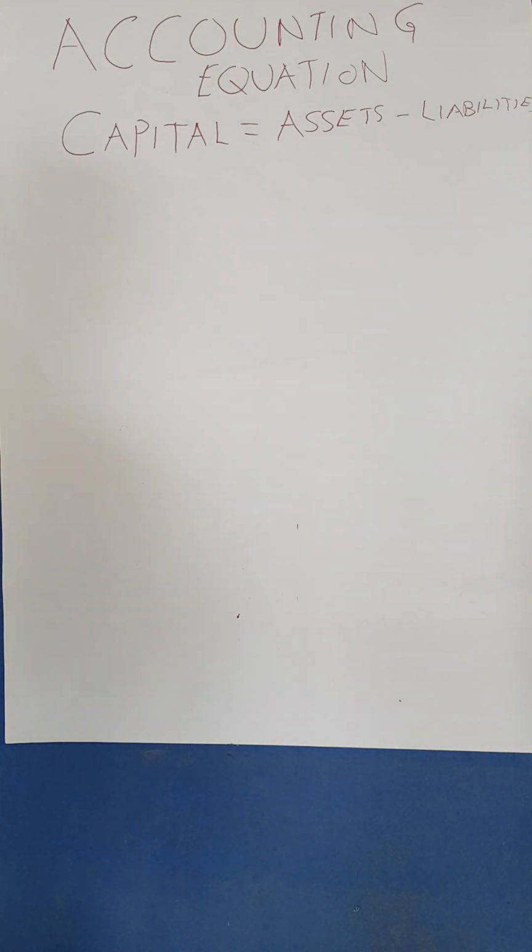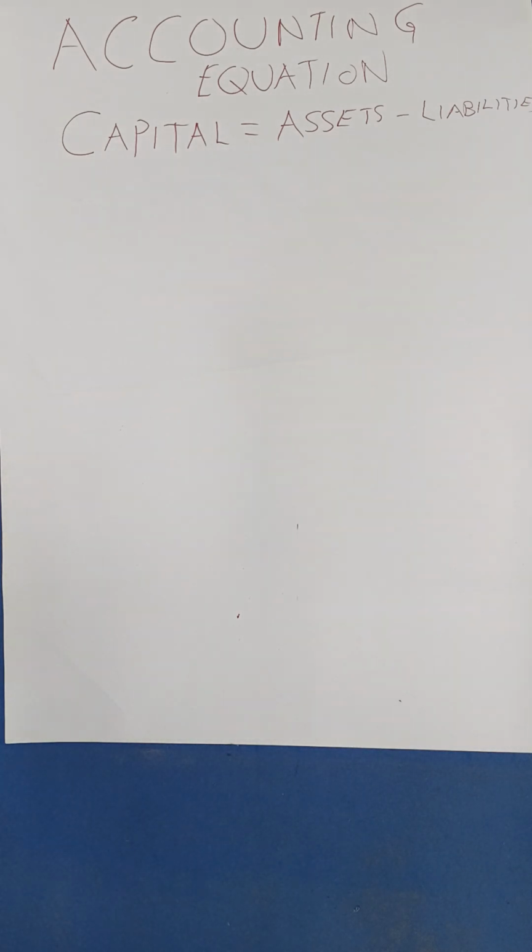The same applies to liabilities. We looked deeply into it, and we said liabilities are obligations a business has to an outside party that will result in income outflow. Here in liabilities, there is an income outflow. We have to pay the outside party. That is why we call them liabilities: obligations incurred by the business. The same, it is categorized into two. We have long-term liabilities or non-current liabilities, and we have current liabilities.